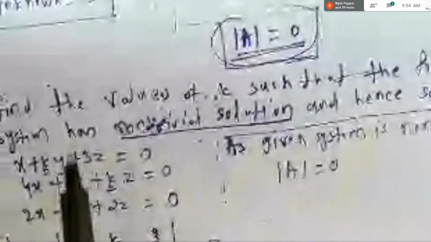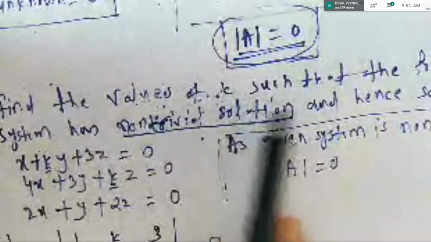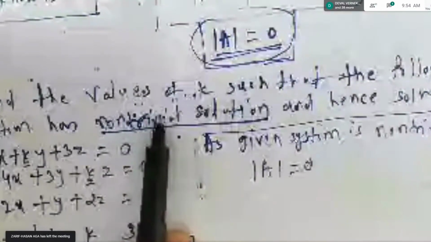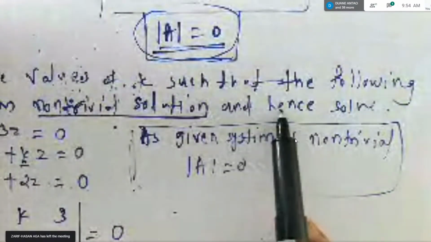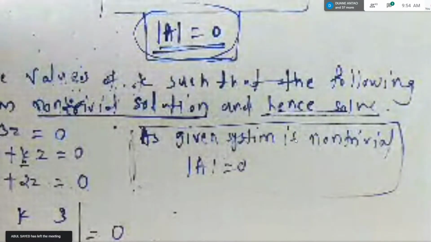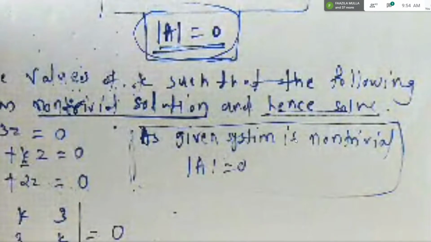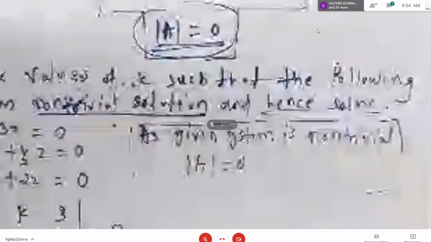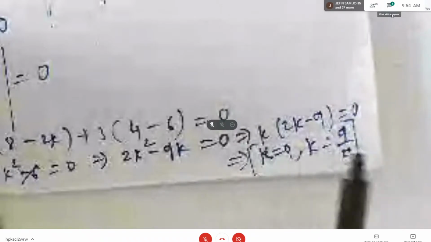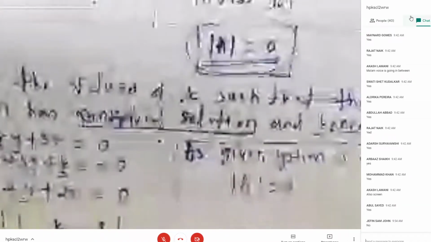Okay. Now see. Now what is the question, students? Find the values of k such that the following system has non-trivial solution and hence solve. Right? So they are not going to give all 7 or 6 marks or 8 marks if you solve it only till here. If it is asked to find hence solve, you have to solve it further. Solve it further means what, students? You got two values of k, right? One is 0 and other is 9 by 2. So for both values separately, you are going to solve this system of equations.